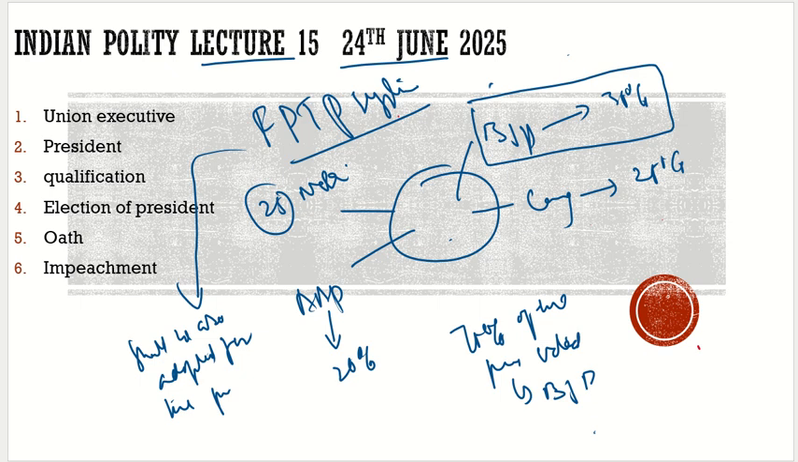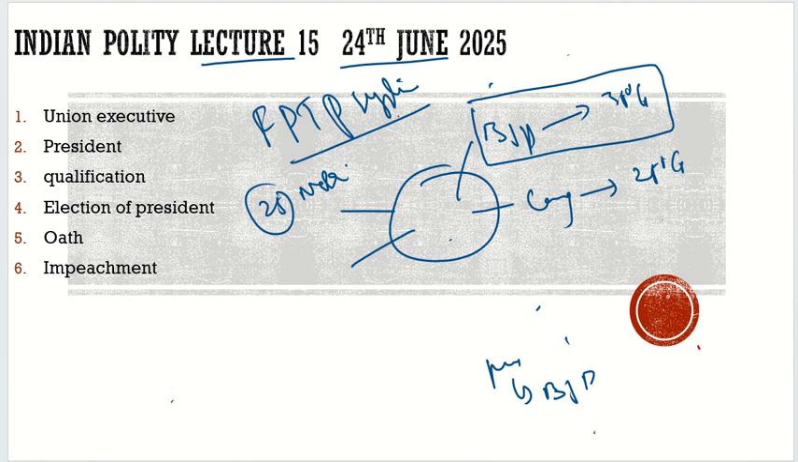So the drawbacks of the first past the post system are very clear. One of the major drawbacks is that even though the majority is against you, you are still the winner. Now the question comes with respect to another system. What is the opposite of this?